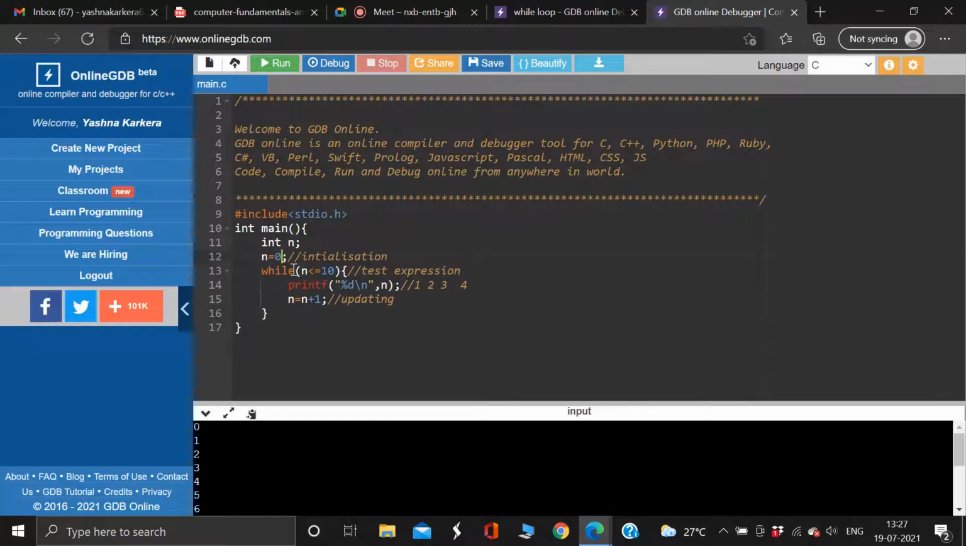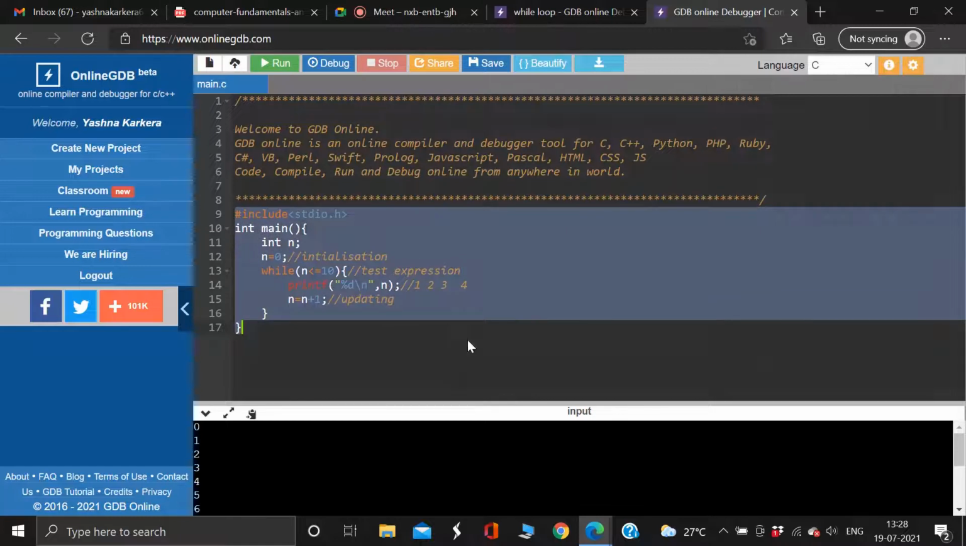So if I give 1, the code will start from 1. If I give 0, then it will start from 0. So whatever value you give here, it will start from there. Okay. Is this code clear to you? Is the while loop clear to you?